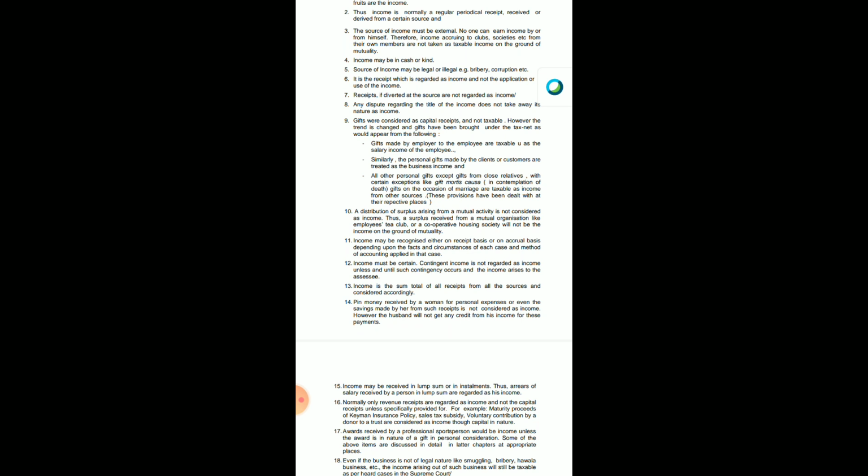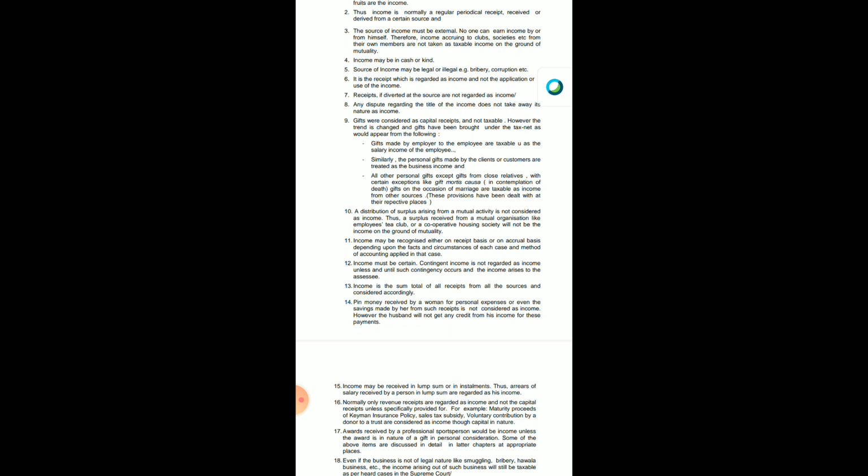Then similarly, pin money received by a woman for personal expenses, or even the saving made by her from such receipts, is not considered as income. Right? For example, out of the husband's salary or husband's income, if a woman has kept certain money or savings, and that savings at the end of the year is there in lakhs or some amount, that is not called income.